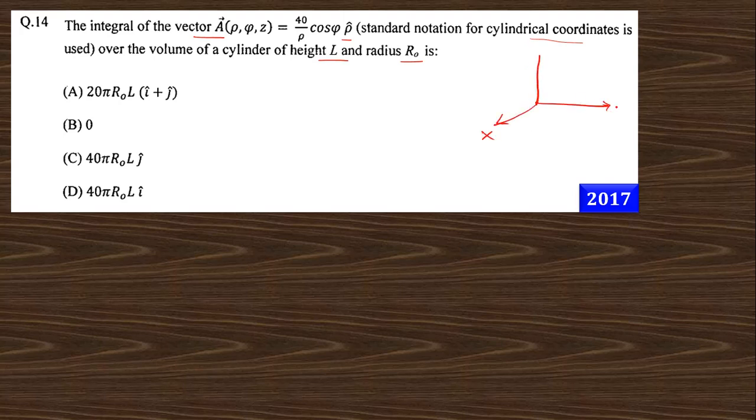this is the x axis, this is the y axis, this is the z axis, this is the Cartesian coordinate system. And if you take the cylindrical coordinate system, in cylindrical coordinate system, there is a rho, and this angle is phi, and this height is z. Okay, so if you take the small volume, then what is the value? The small volume is, this is rho d phi, and you take d rho and dz along the z axis.